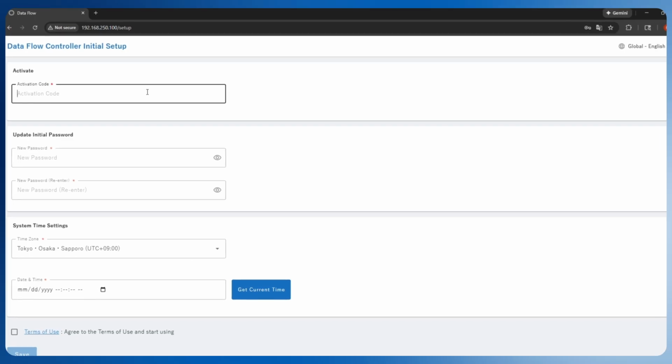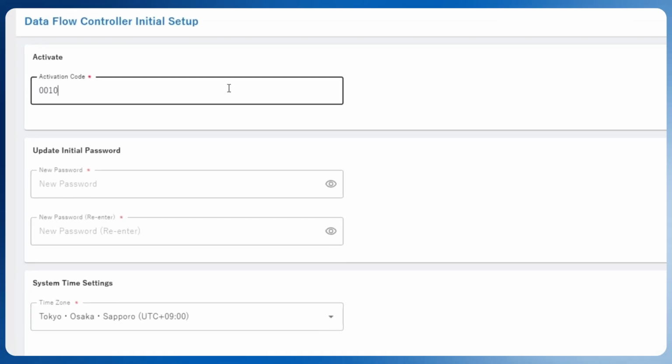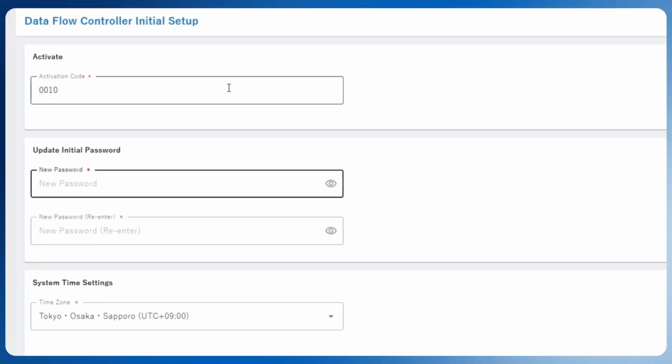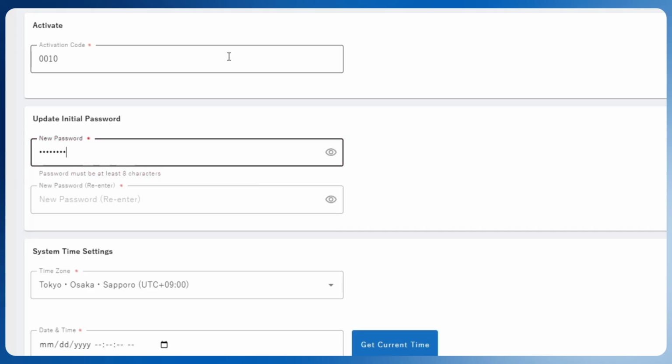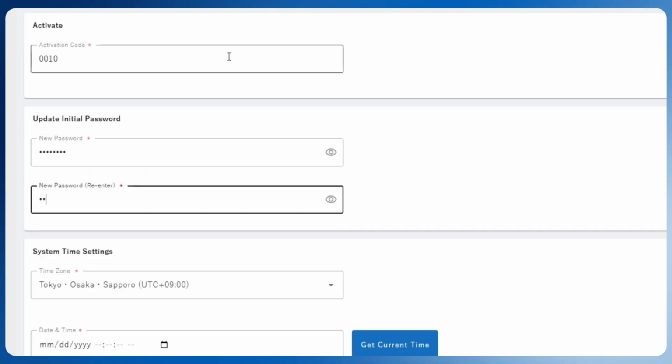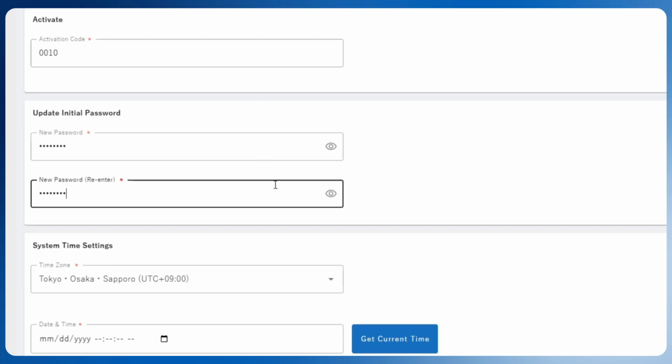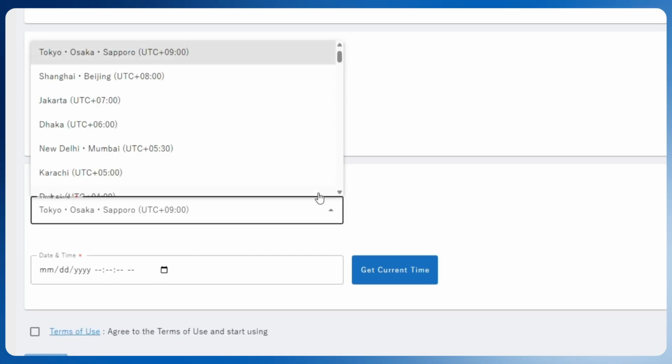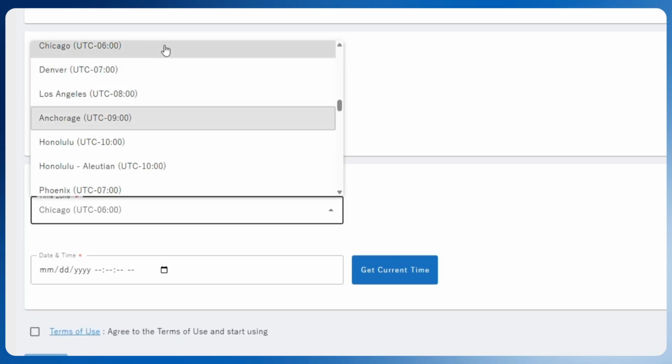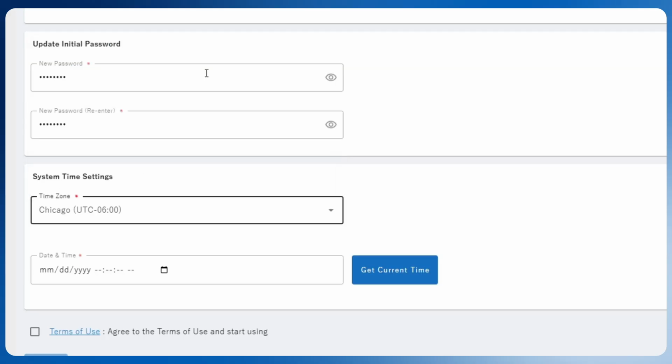In the activation code section, enter 0010. Then enter a strong password in the update initial password section. In the system time settings section, select the correct time zone that you're in. Then select date and time.